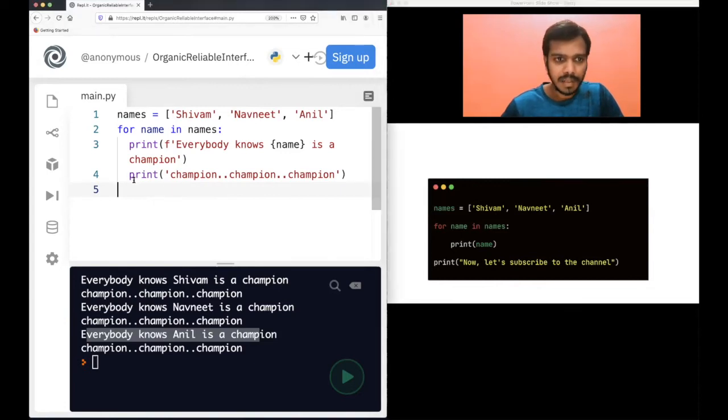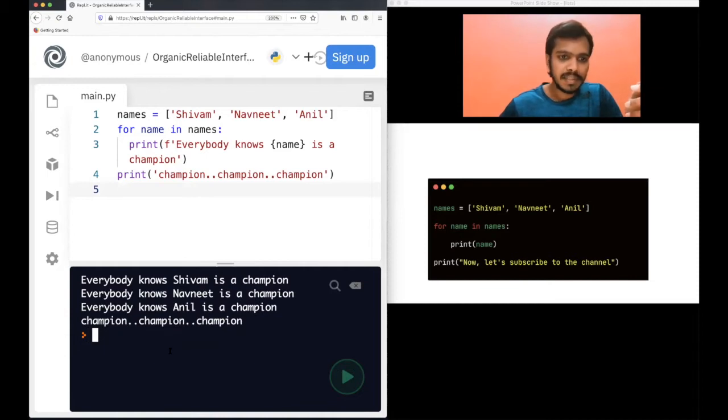Okay. Now let's do one thing. Let's remove the space here. See the difference. What actually happens if you remove the space from here. See here you have a space. Here you do not have a space in the second print statement. So let's run this code and see the difference. See the difference, what happens now.